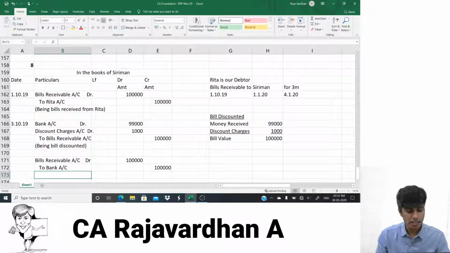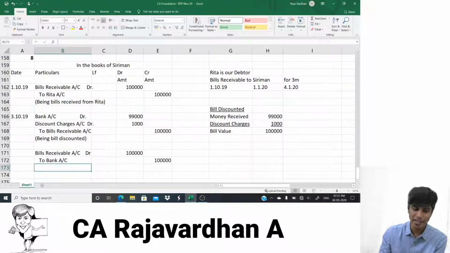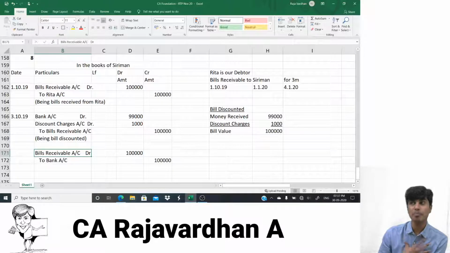When I receive the bill back from the banker, he asks for money and I need to pay him back. Now the question is, can I pay the banker 99,000? No, that 1,000 is charges. Once charged, always charged. No reversal of that. So I need to pay the banker the entire 1 lakh and then get the bill back from him. Now, I'm not keeping this bill with me. Right now when I debited, the bill is with me, Sriman. Sriman is not going to keep this bill with him. He's going to return this bill back to Rita.